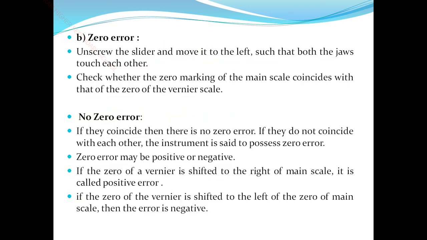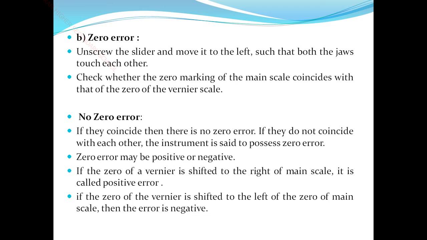Next is zero error. For zero error, unscrew the slider and move it to the left until both jaws touch each other. அப்போ ரெண்டு ஜாஸும் இன்டர்ஃபியர் ஆகி ஒரே மாதிரி பாயிண்ட்ஸ் ஆயிருந்ததுன்னா அதுதான் ஜீரோ எரர். No zero error means they coincide. If they do not coincide with each other, ஒன்னோட ஒன்று coincide ஆகாம இருந்ததுன்னா, that means there is some zero error. So the zero error may be positive or negative.